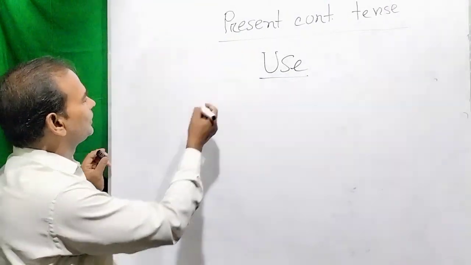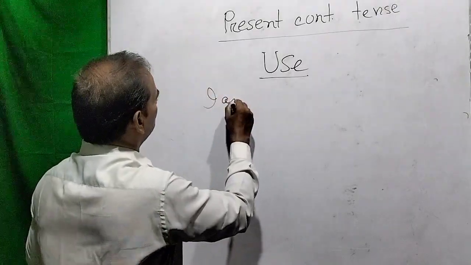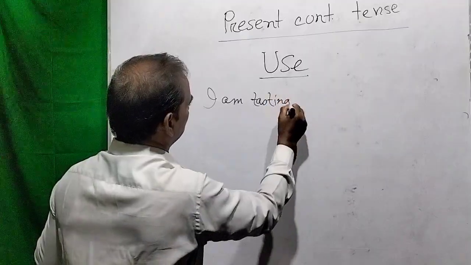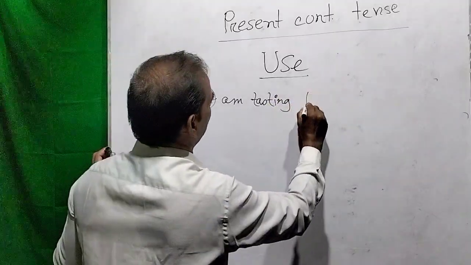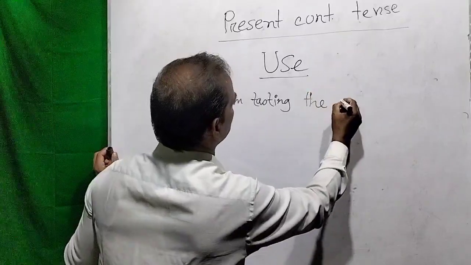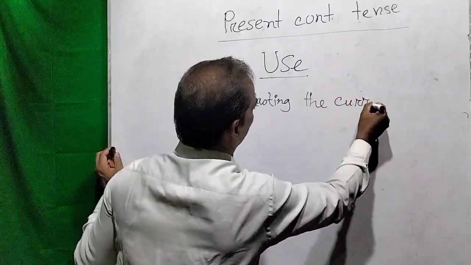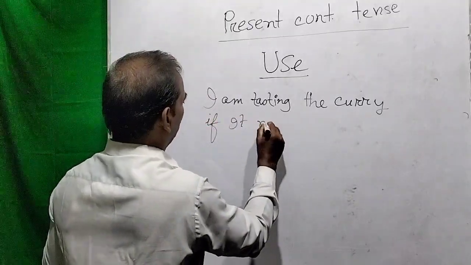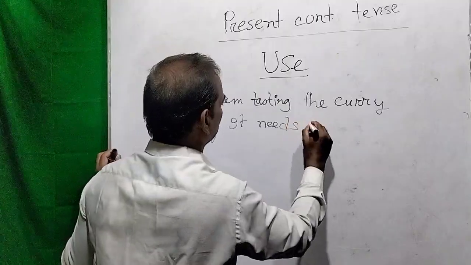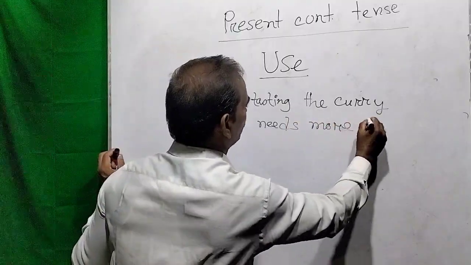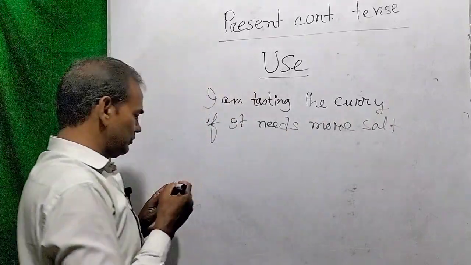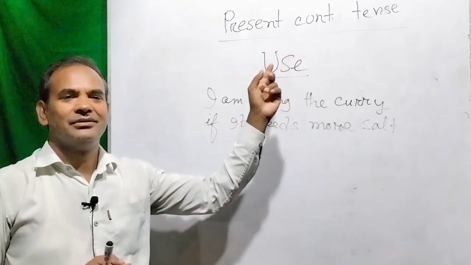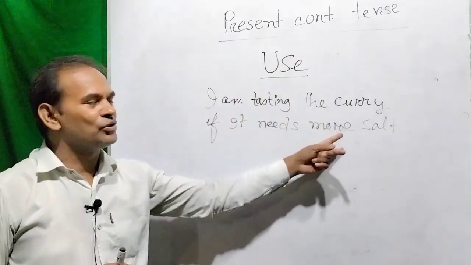Please take a look: I am testing the curry if it needs more salt. Try to understand. I am testing the flavor, or I am testing the curry. I am testing the curry if it needs more salt.